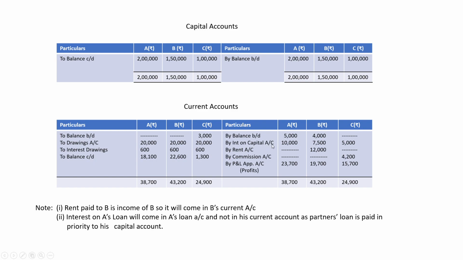Interest on capital, rent to the partner, commission to C, share of profit. All these four items will be credited in the account of the respective partners. Drawings and interest on drawing will be debited in the account of the respective partner. And the closing balance will be ascertained, which will be 18,100, 22,600 and 1,300. So this way we'll make the accounts.